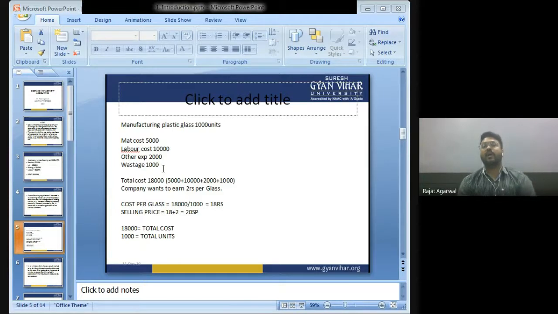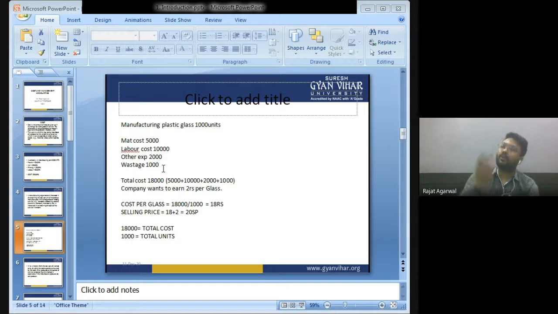Company wants to earn rupees 2 per glass. Now, if the company does not know the cost per glass, how can a company decide its selling price? Now we know the total cost of manufacturing 1000 glass is 18,000. So cost per glass is 18,000 divided by 1000. That is 18 rupees. So cost of making one glass is rupees 18.